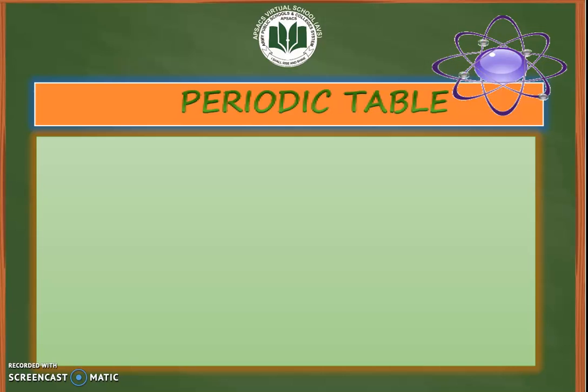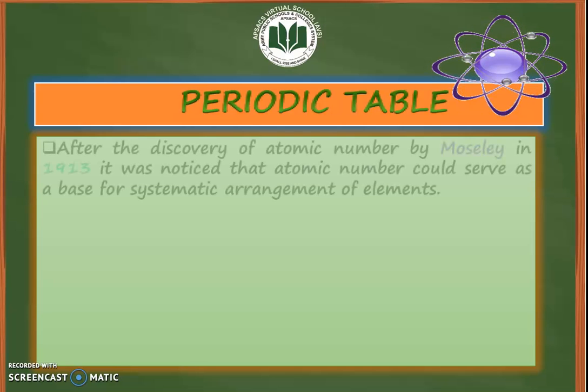These elements combine to form millions of compounds. It is very difficult, rather impossible, to remember information concerning reactions, properties, and atomic masses of elements. So, we clearly need some way to organize our knowledge about them. So, let's see the discovery of periodic table.